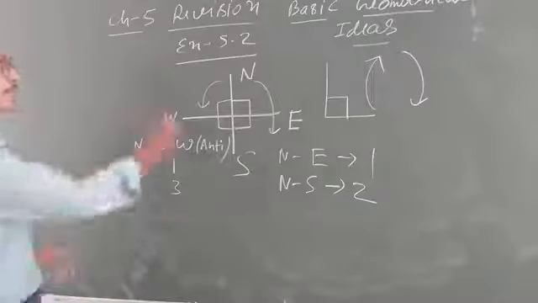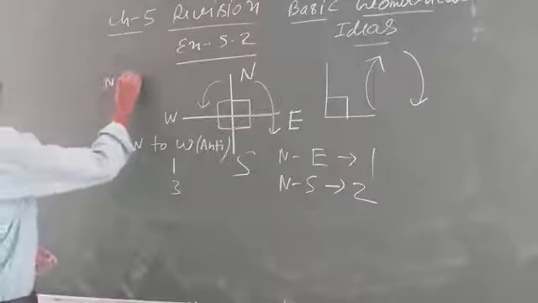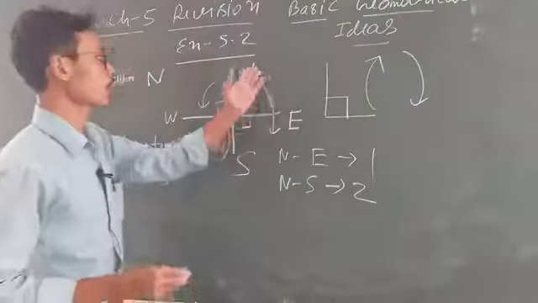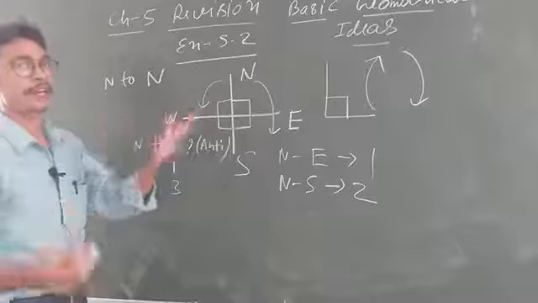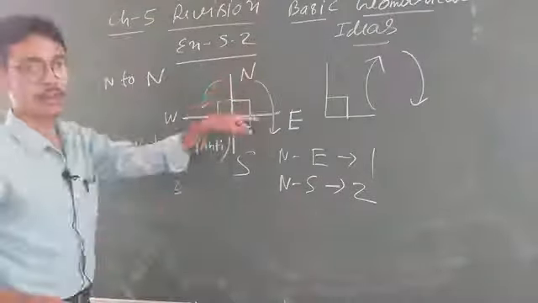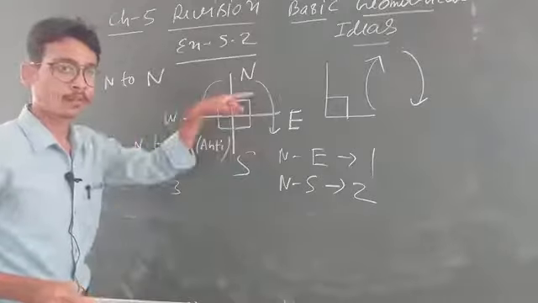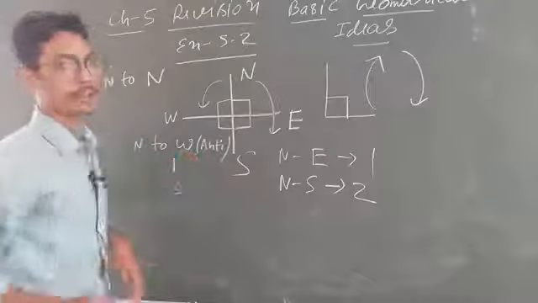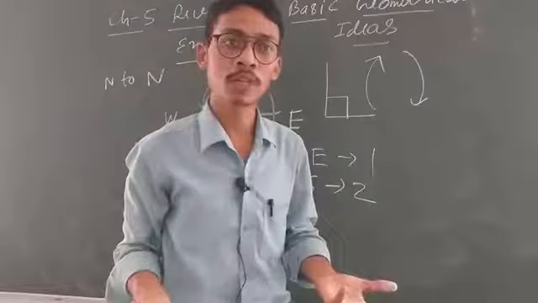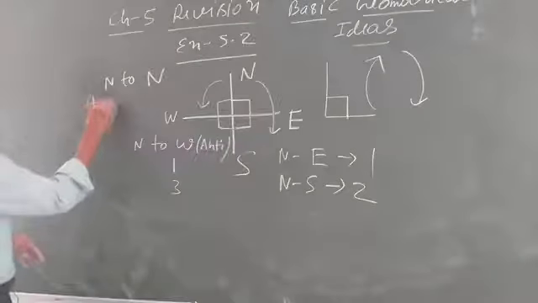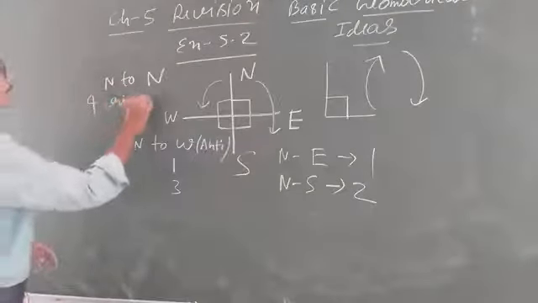Acha, if I want to know north to north clockwise, what will you say? How many right angles? Look, north to north, clockwise or anti-clockwise, everything will be the same. Why? Because north to north, if you move clockwise, is a full revolution, that is 360 degree, that is 4 right angles. Then north to north anti-clockwise is again a full revolution, 360 degree, that is, north to north is always 4 right angles.